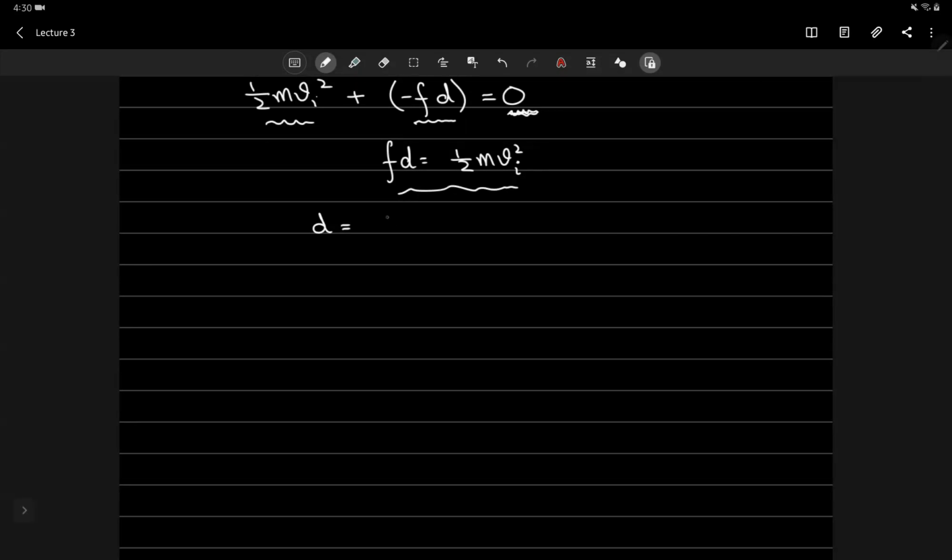So d would be from here equal to 1 by 2F mvi squared. Or if I put in the mass of the ball, that is 65 kilograms, initial velocity, which is 6 meters per second, and the force of friction, jo 450 newtons hai, I'll get 2.60 meters distance.